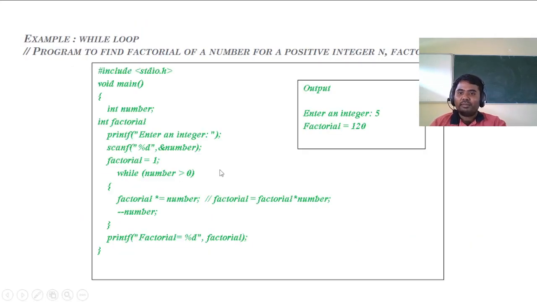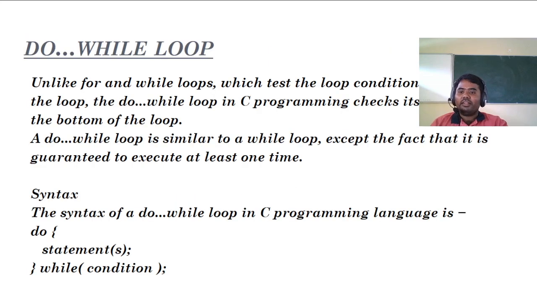This is a simple example for the while loop. Here I'm checking for the factorial. Instead of this, I'll show the output in the code blocks itself. We'll move on to the do while loop.